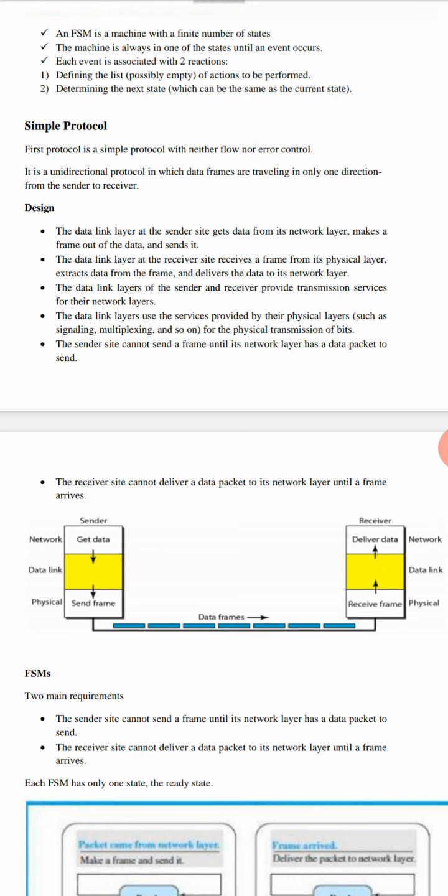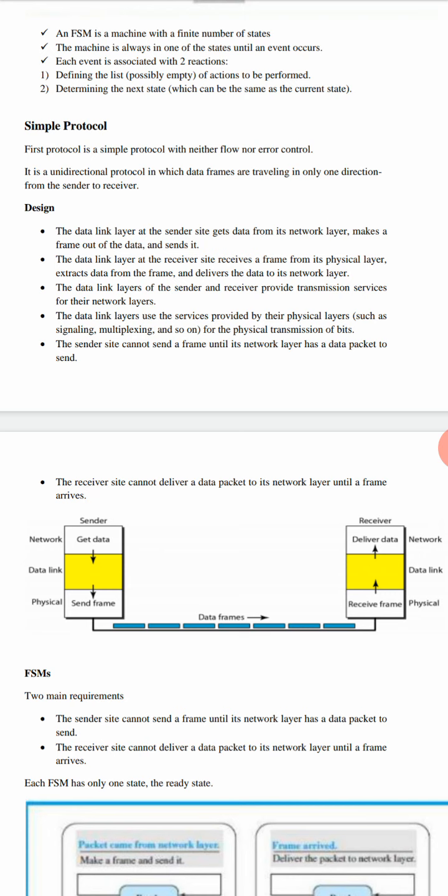At the sender side, the data link layer of the sender will get the data from the network layer. Then the data is encapsulated into the frame. Then the data link layer will send the frame to the receiver node, where the receiver node will receive the frame, and the data link layer of the receiver will decapsulate the data from the frame and then send the data to the network layer.